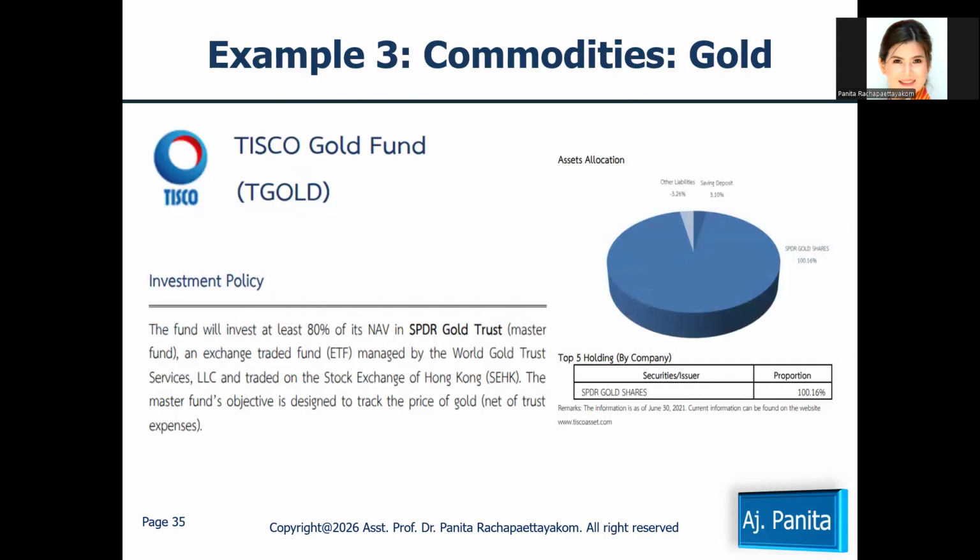And here for example number 3, that is the commodity. For the example of the commodity here, I show you the example of the Tisco Gold Fund. Please notice here the investment policy of the Tisco Gold Fund, that is to invest in the Spider Gold Trust, right? That is the master fund.